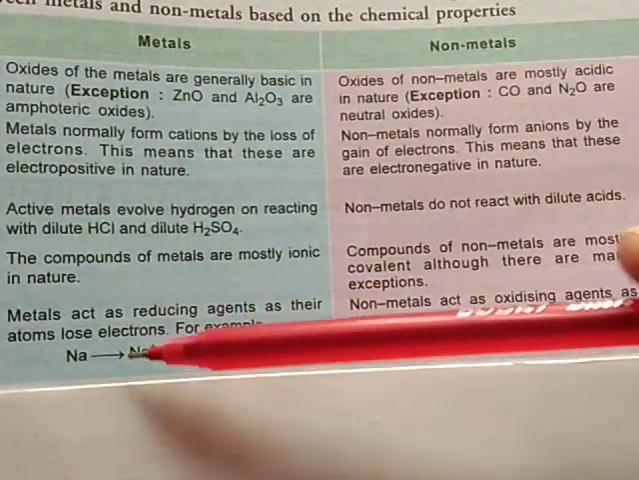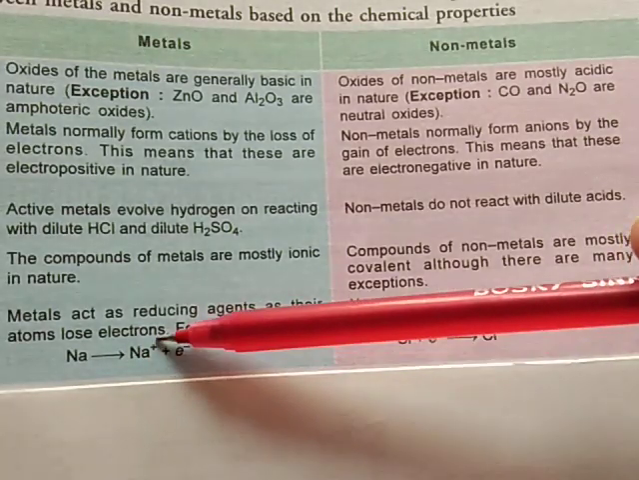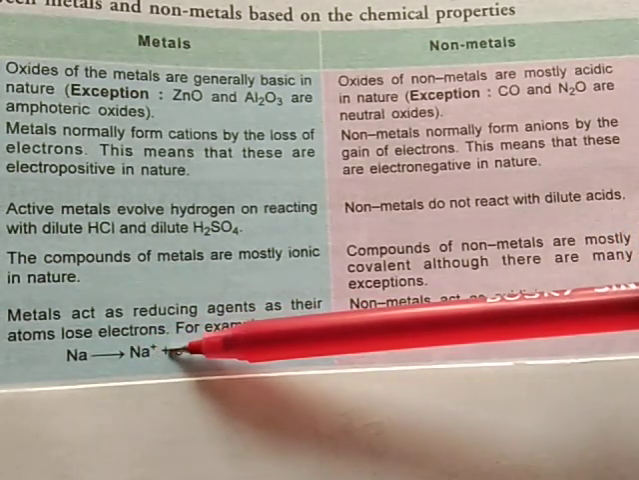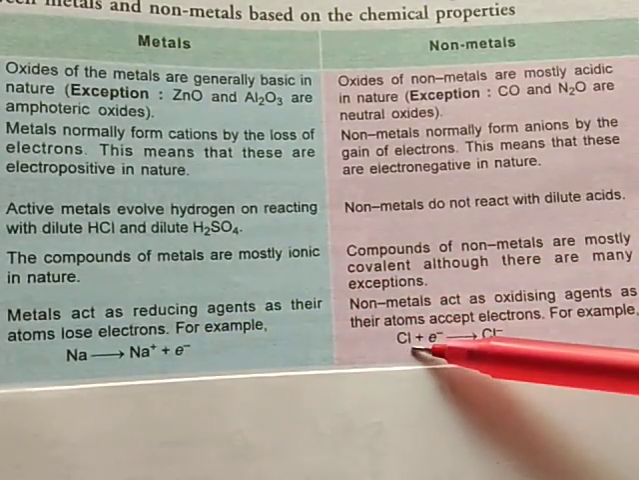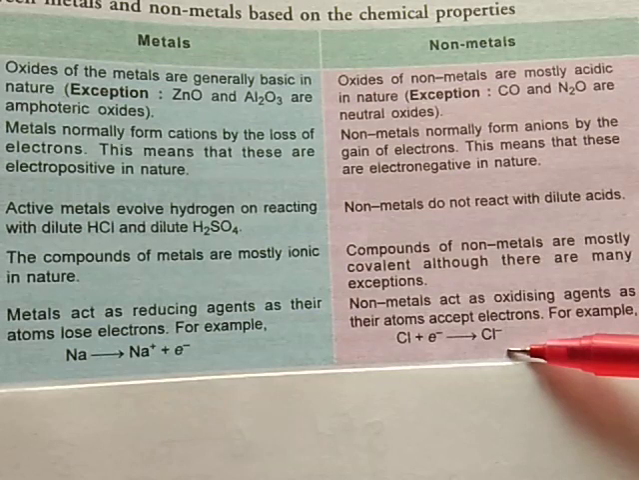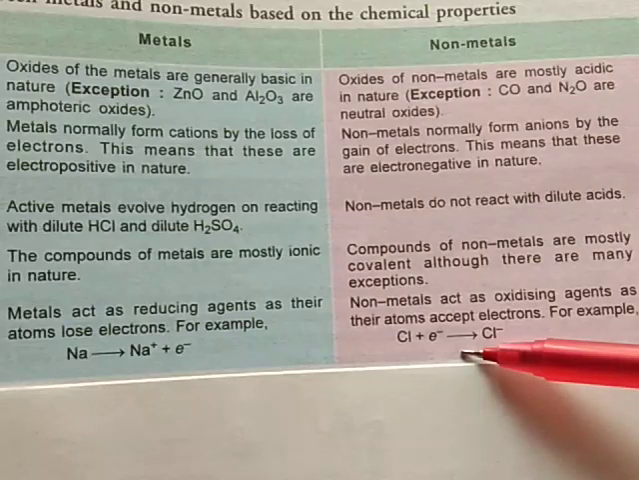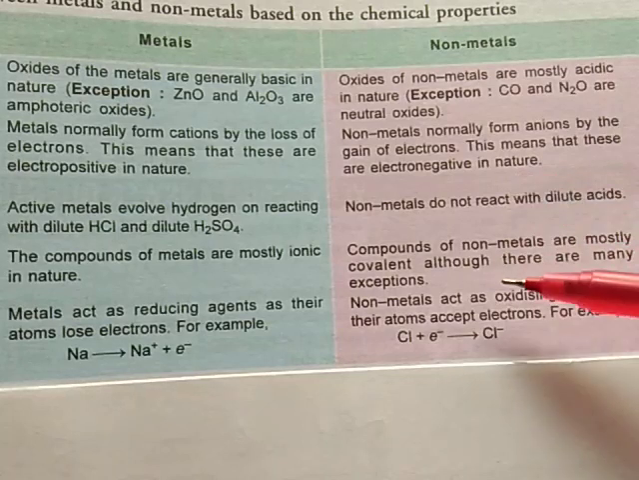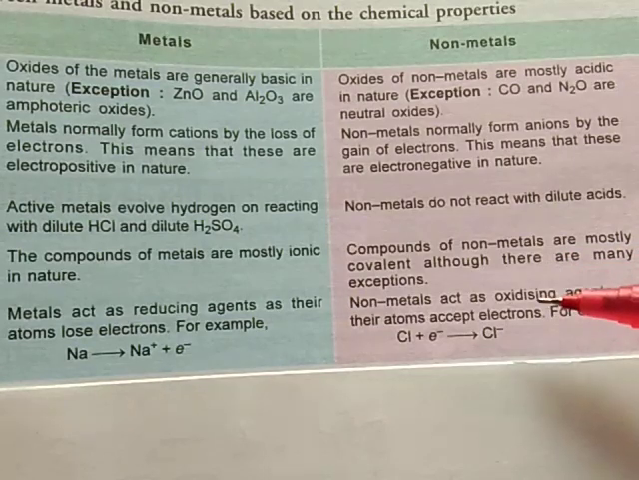Example, when a sodium atom loses 1 electron, it will form Na plus ion. So this shows oxidation. For nonmetals, this is chlorine. After gaining 1 electron, it will form Cl negative ion. Nonmetal shows oxidizing agent or reduction. So all these are the differences between metals and nonmetals on the basis of chemical properties.